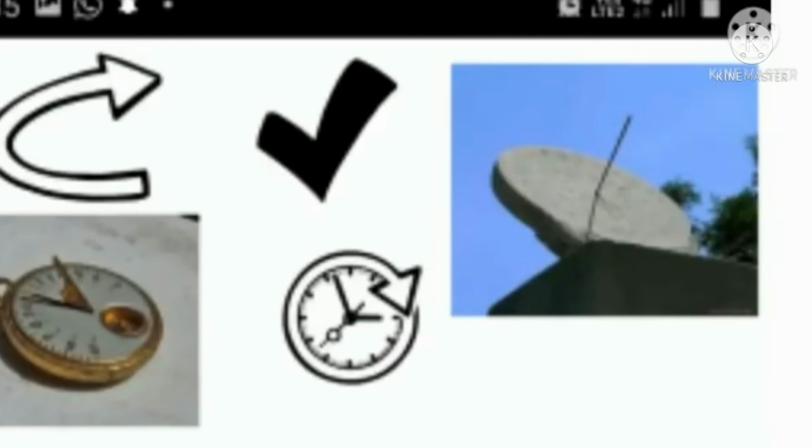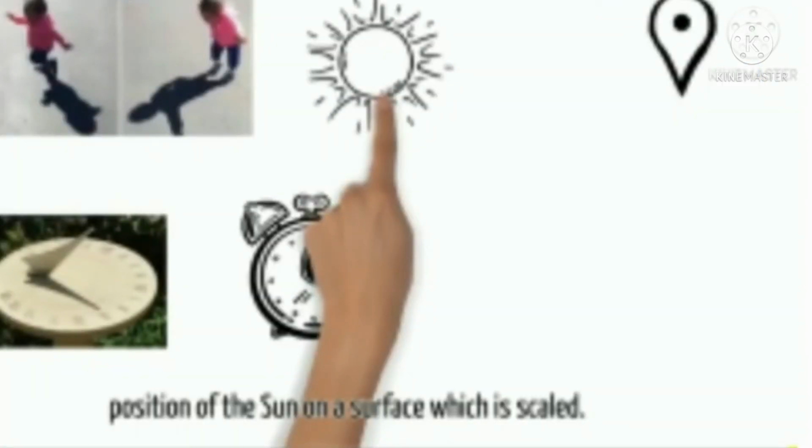Yes, shadows change their size according to the position of the sun. The length of the shadow is a direct measure of time in the good old times.